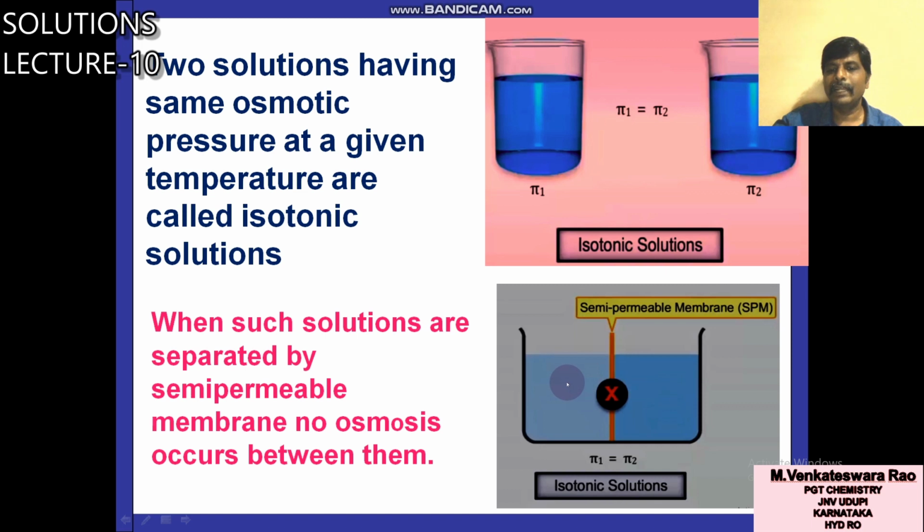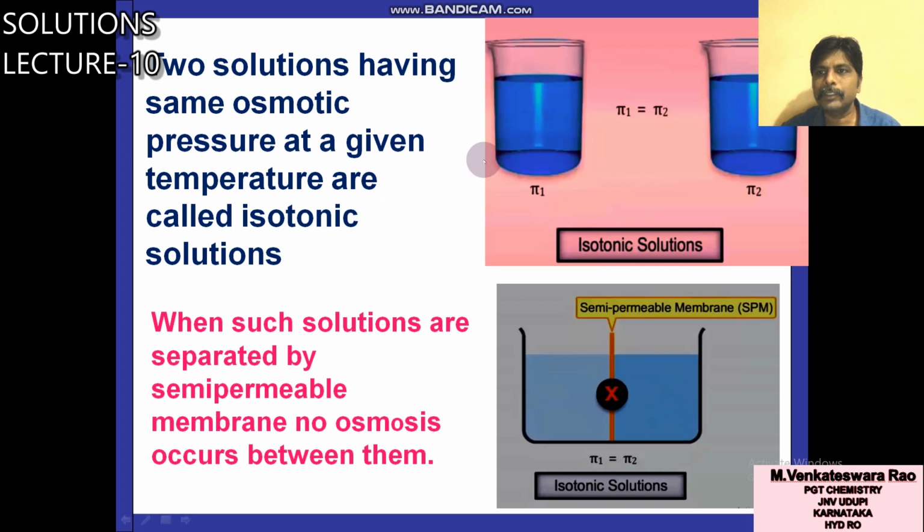There is no flow of solvent because their osmotic pressures are the same. So this is about isotonic solutions: two solutions having the same osmotic pressure at a given temperature are called isotonic solutions.